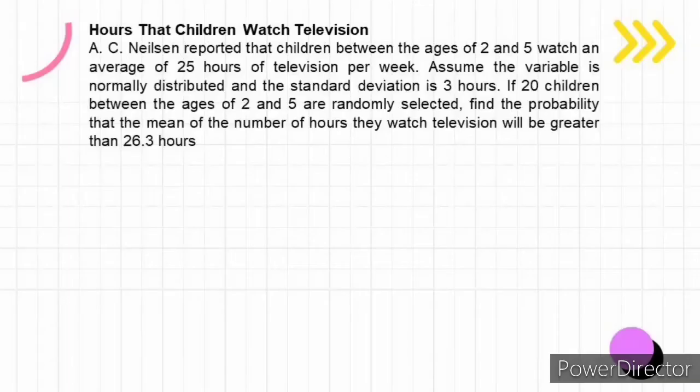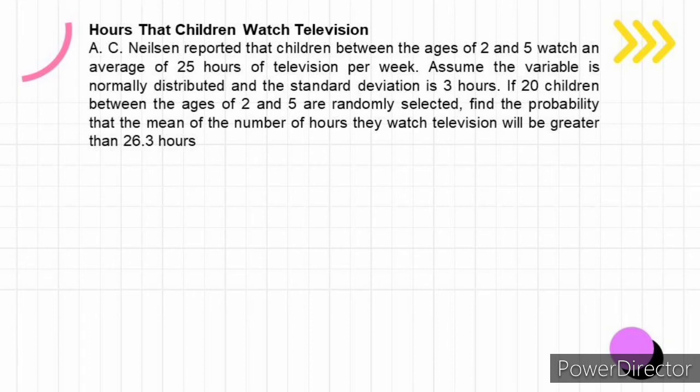Problem number 1. Hours that children watch television. A.C. Nielsen reported that children between the ages of 2 and 5 watch an average of 25 hours of television per week. Assume the variable is normally distributed and the standard deviation is 3 hours.